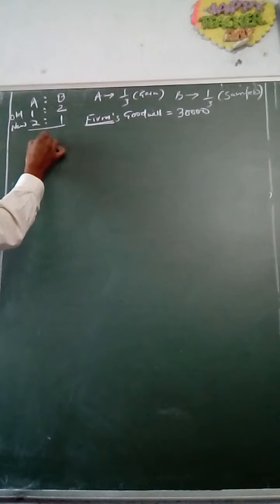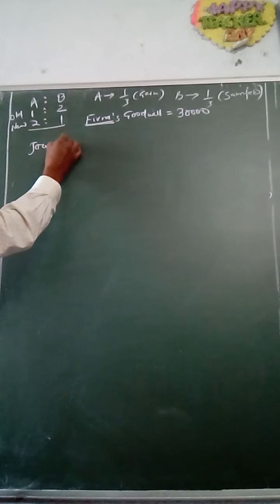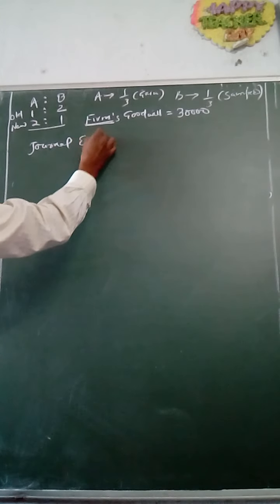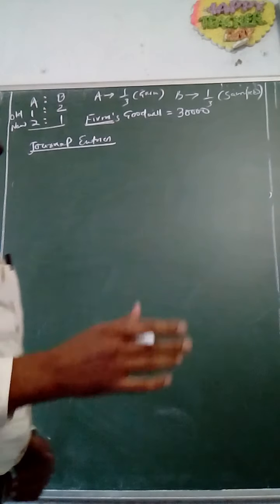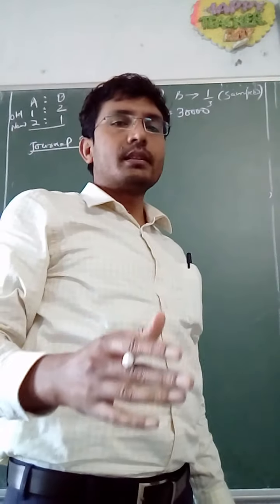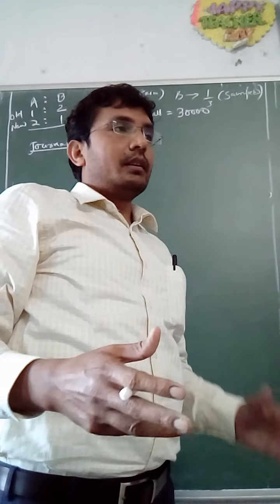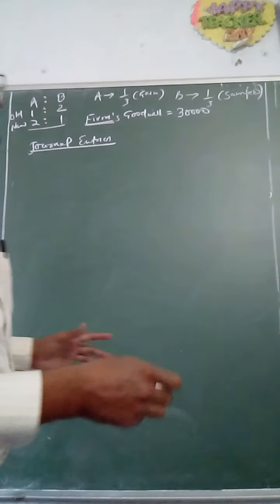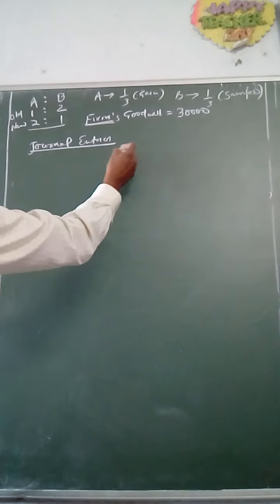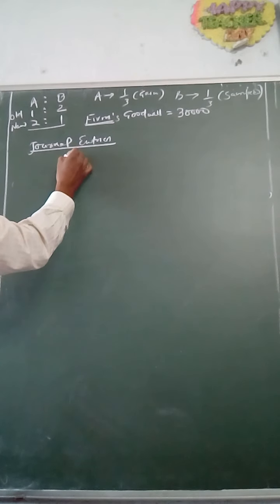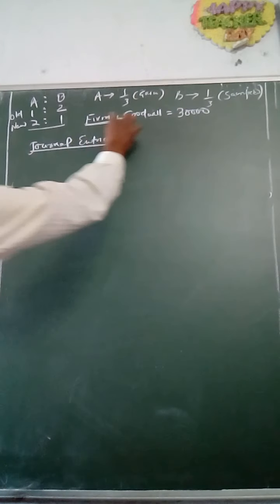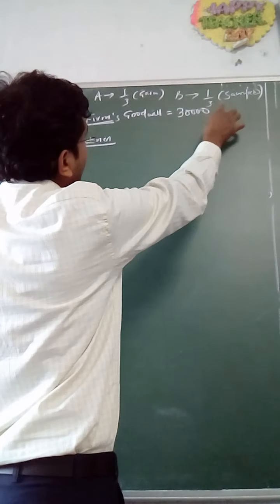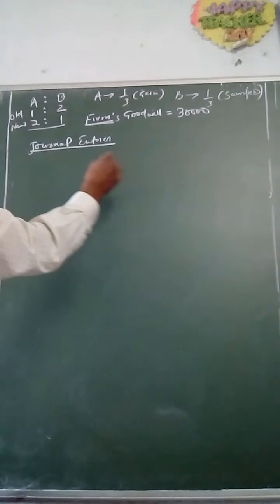The journal entry that will be passed when the goodwill is not created in the books, that is, goodwill is not raised in the books, is as follows. Since A is gaining, A will pay B the amount of gain.